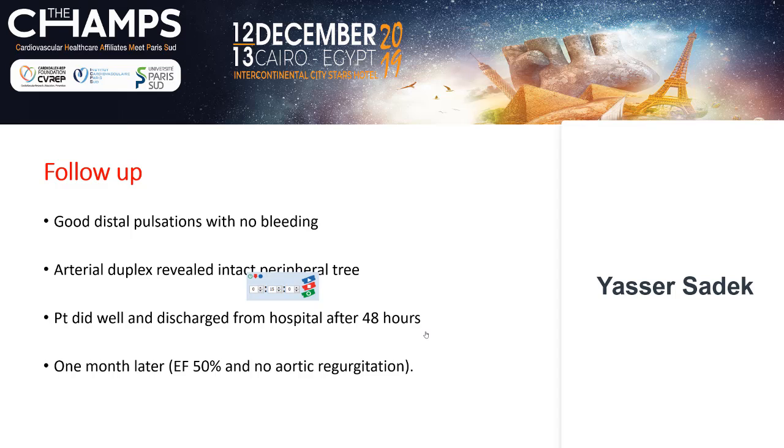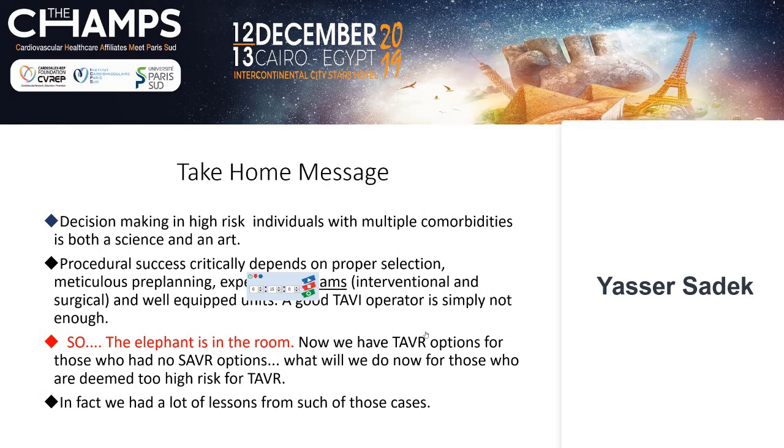1 month later, his ejection fraction is 50%, no aortic regurgitation. My take-home message: the elephant in the room. Now we have TAVR option for those who had no TAVR option. What will we do now for those who are deemed too high risk for surgery like this patient? In fact, we had a lot of lessons from such cases. Thank you.